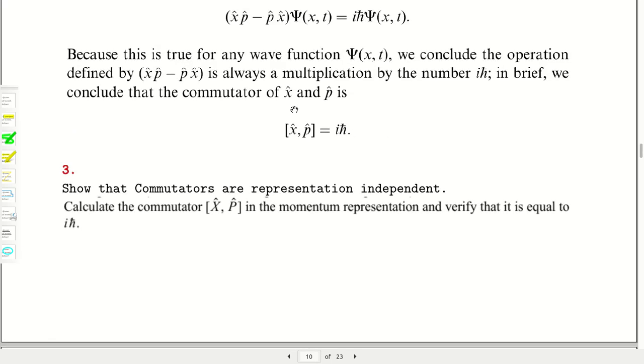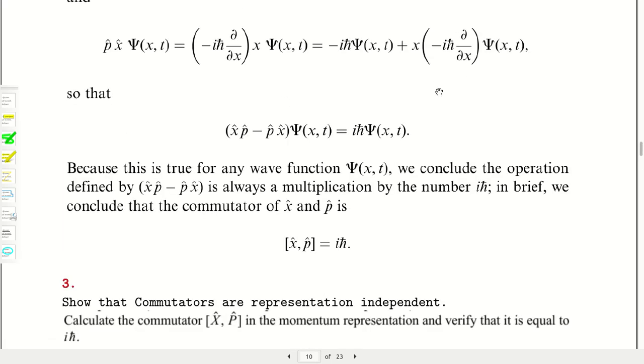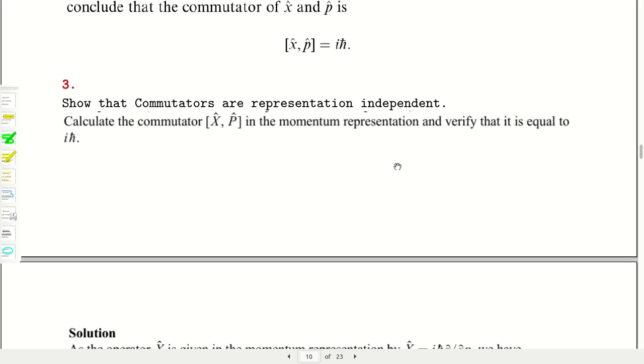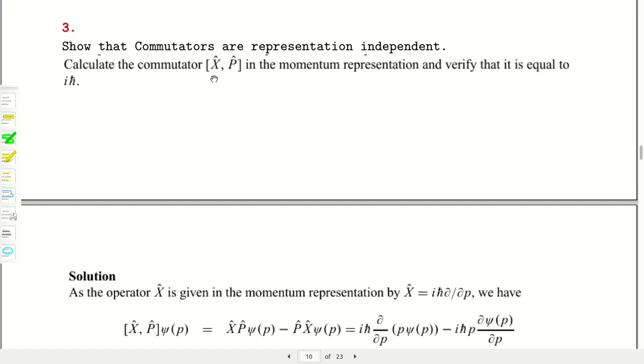Now to show that the commutators are representation independent. I am writing those operators in the position representation, but what happens when the momentum representation is used? The answer is that commutators will be invariant under any kind of representation. That is to be proved. Now for this, let us prove [x, p], that is the x operator and p operator, in the momentum representation.